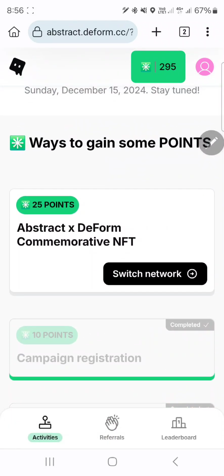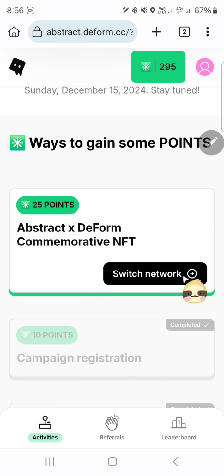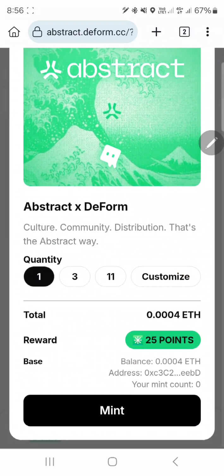So now I can try to mint the abstract deep in commemorative NFT. So I have to choose the network first, so click on switch network, and it already switched. And now click on mint, and to mint this NFT we require 0.004 ETH.